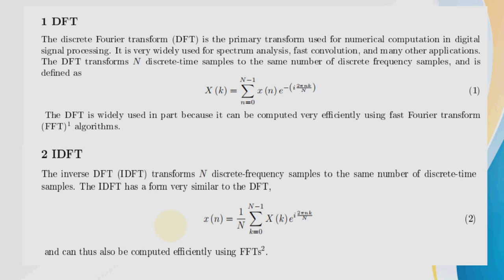The IDFT, that is the inverse discrete Fourier transform, transforms N discrete frequency samples to the same number of discrete time samples. So IDFT is x of n is equal to 1 by N summation k equal to 0 to N minus 1 X of k e raised to j 2 pi kn by N.